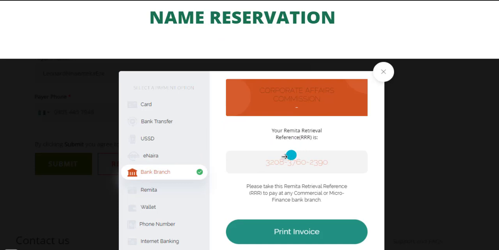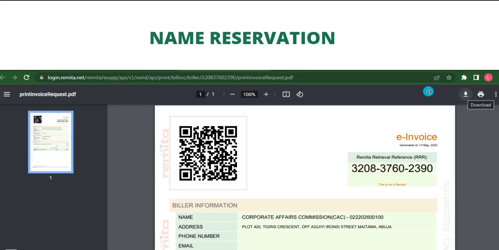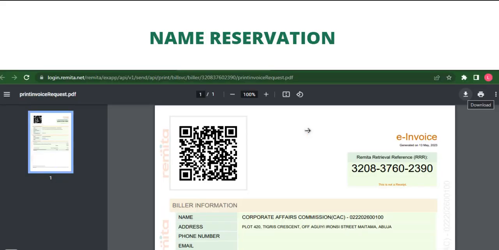Then the other one is bank branch. Then you see the remitter number. Please take this remitter retrieval reference to pay at any commercial or microfinance bank branch. You click on print invoice, so you see it. Click here to print. Here you download, here is print, but most times if you don't have a printer, you click here to download. After downloading, you take it to the bank branch to make payments.